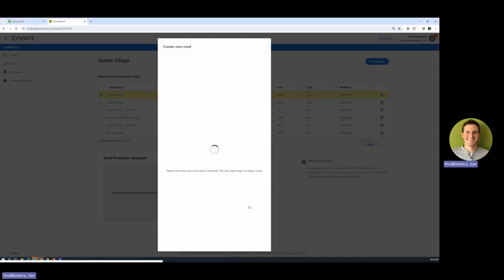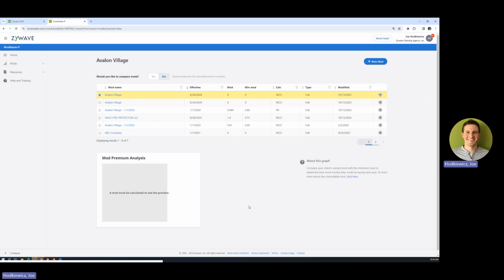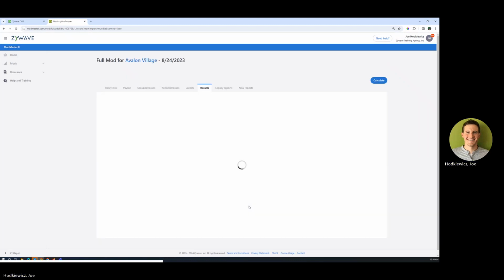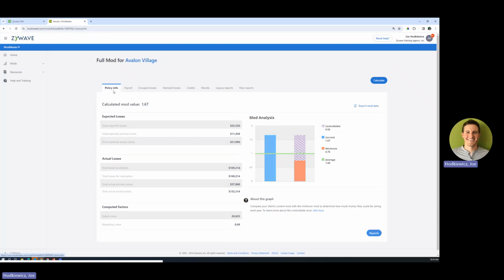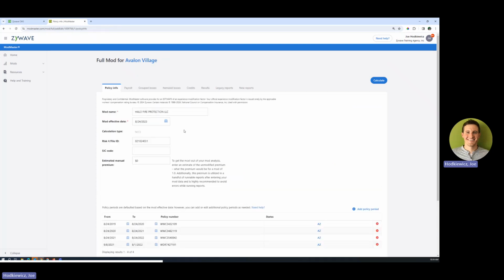Once I click import, that'll grab that from my desktop, and everything that comes off the group losses, itemized losses, payroll column on that worksheet, that all gets formatted and imported right into the platform. Now I'm going to get over 40 reports that I can use to help shape and tell the story of that specific mod.